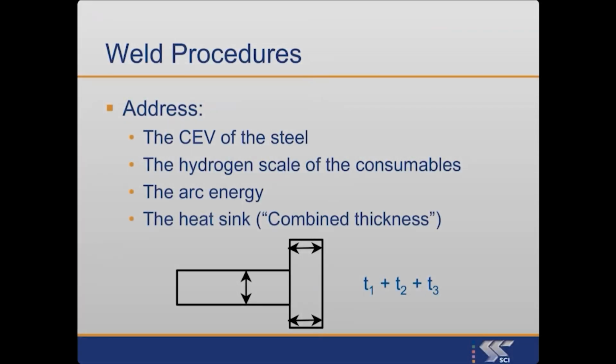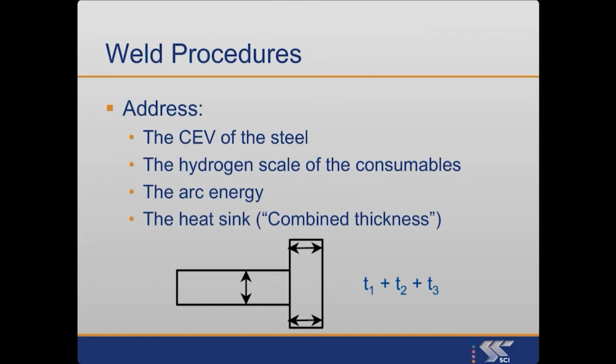So, okay, we've got the carbon equivalent value of the steel itself. We've got the hydrogen scale of the consumables. We've got the heat sink. And the third point there is how hot are we actually getting the weld? Because the hotter we get the weld, the longer it takes to cool down and the more time there is for the hydrogen to diffuse. So that will be the arc energy.